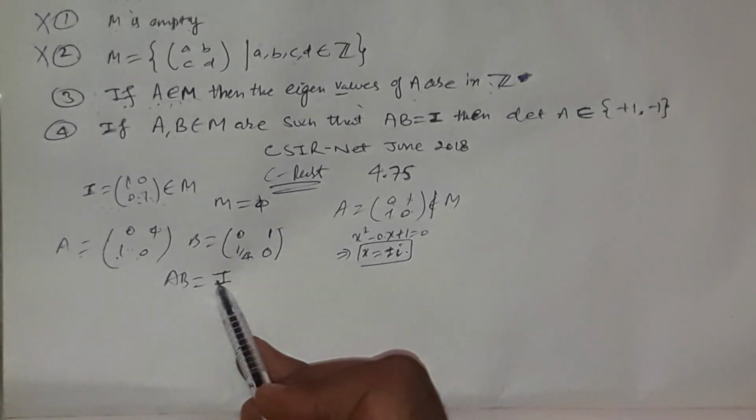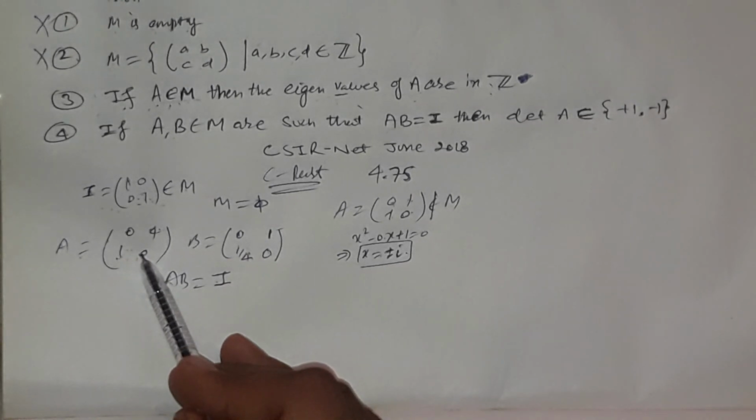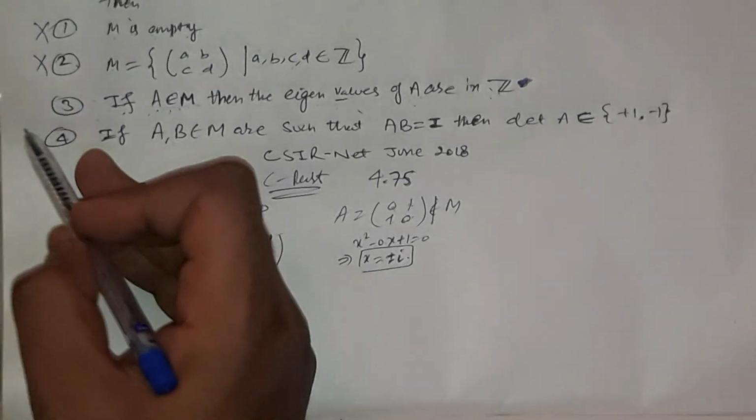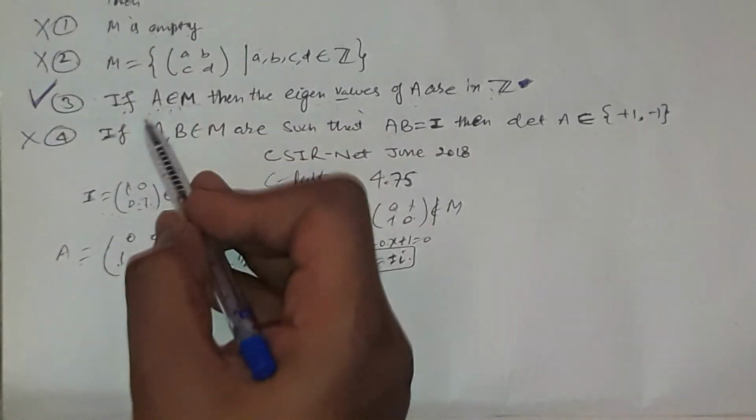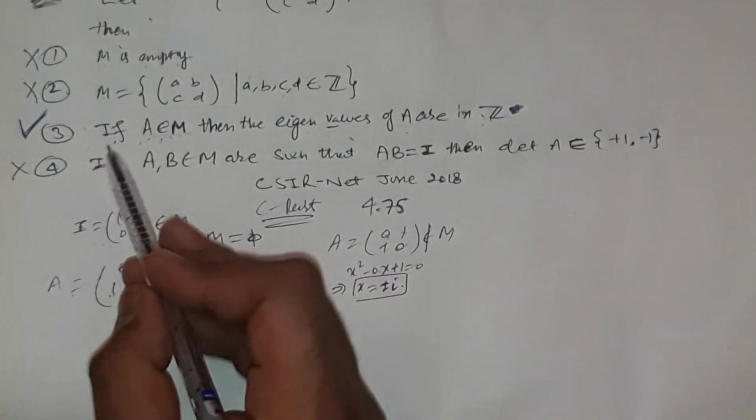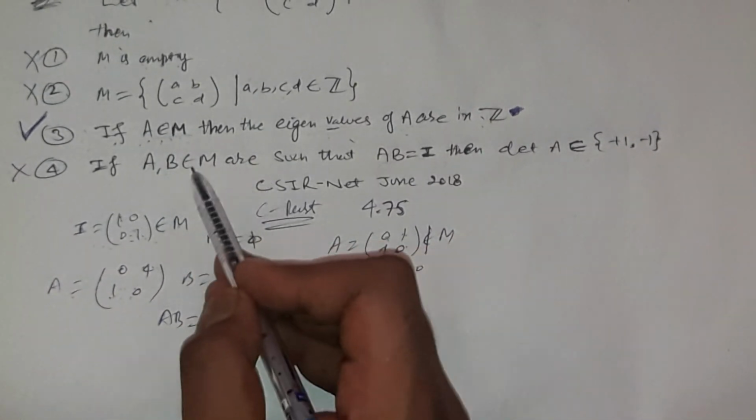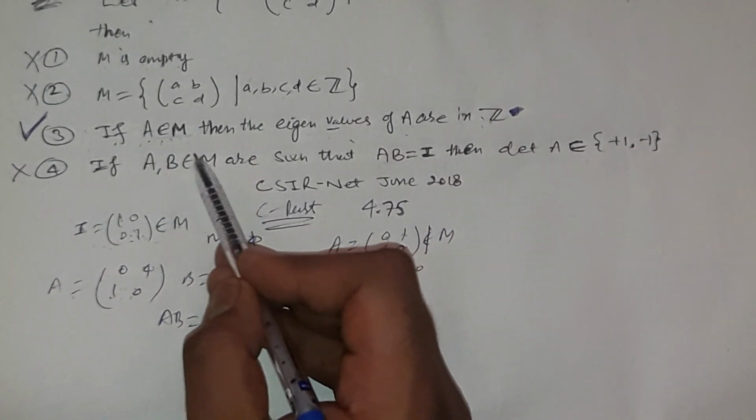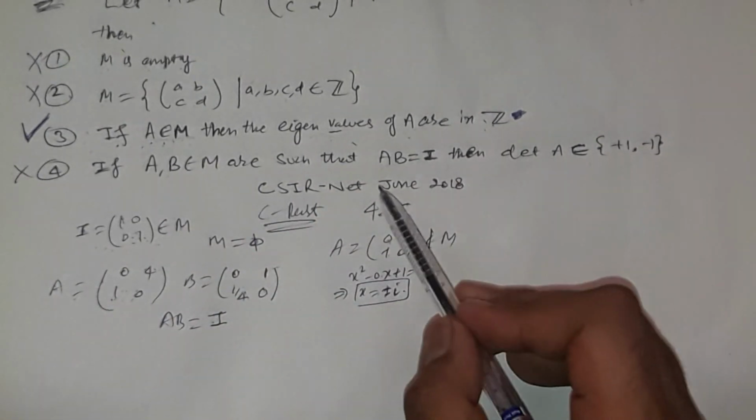And their product is an identity, but the determinant of this A is not 1 or minus 1, its determinant is minus 4. So option 4 is false, and the only correct option is the third option. Please try to solve it and think about it. I will give the trick for whoever needs it.